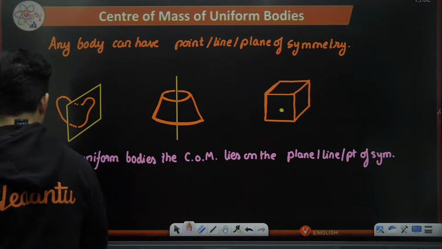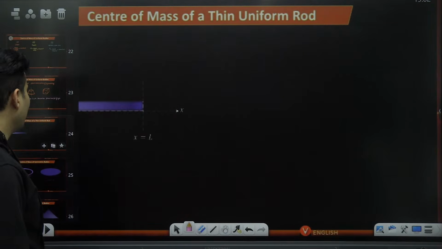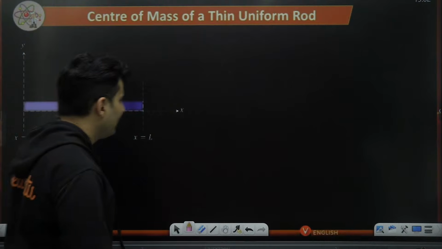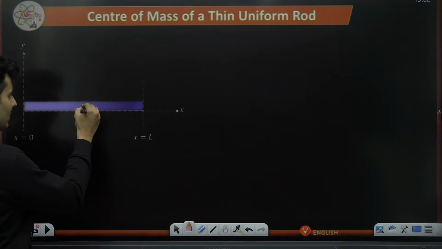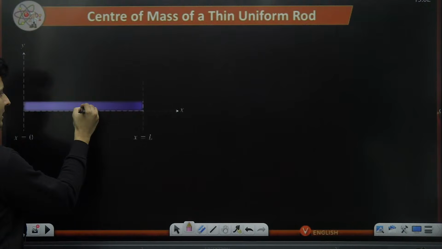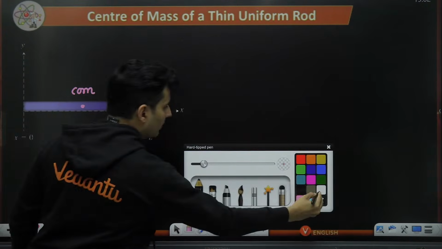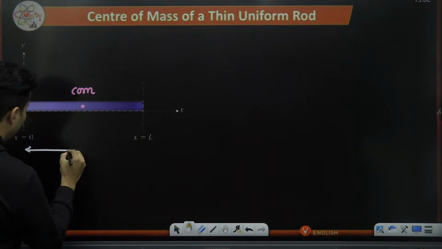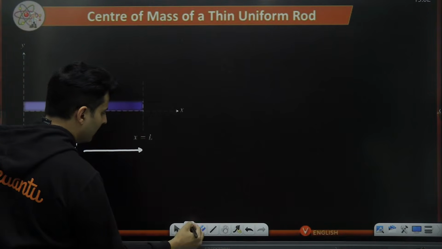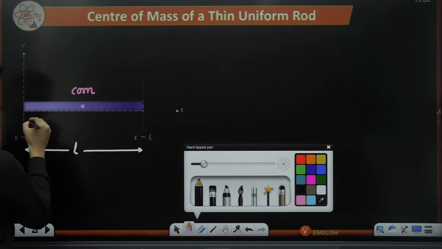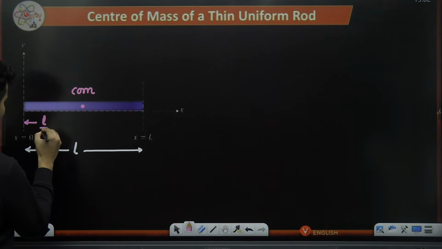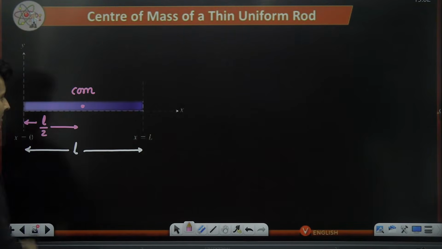Okay, cool. So if you take the example of a rod, where will the center of mass be? It's kind of obvious now. It is exactly the geometrical center. So this is where the center of mass will be. If the length of the rod is L, then center of mass will be exactly at a distance of L by 2 from either side.